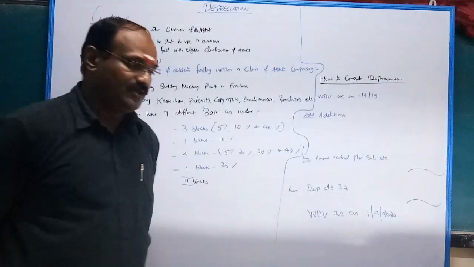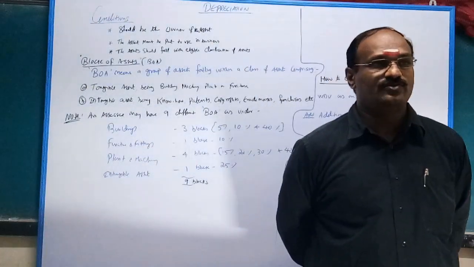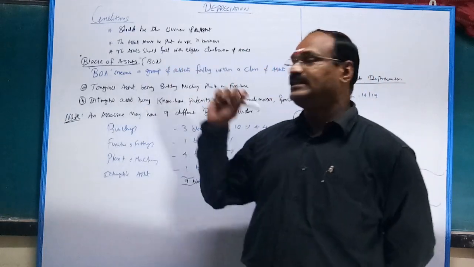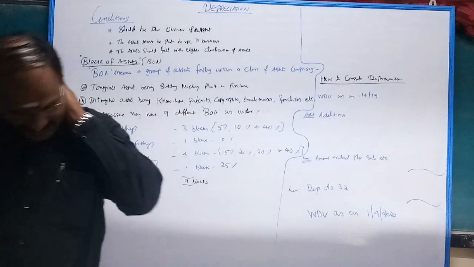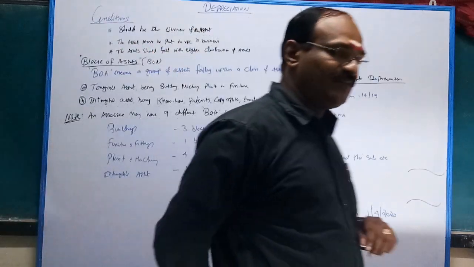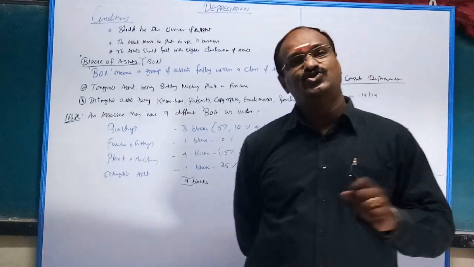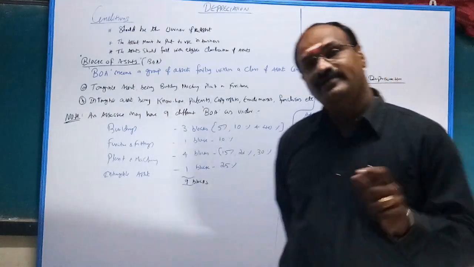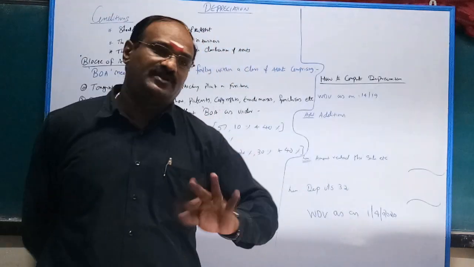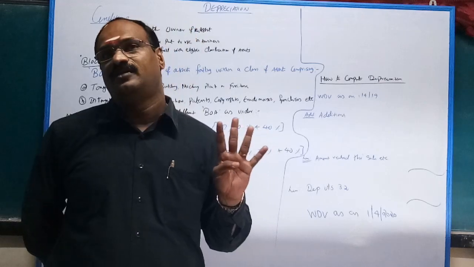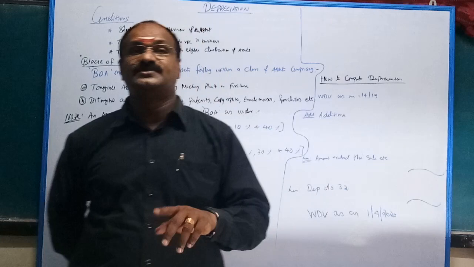In general, depreciation calculation as per accounts is different from income tax. In accounts, very simple. Date of purchase till the accounting year end. For example, our year is April to March. If you purchase the asset on 1st July, then depreciation should be calculated for 9 months: July, August, September, October, November, December, January, February, March. Suppose if you purchase in October, 6 months. If you purchase in January, 3 months.